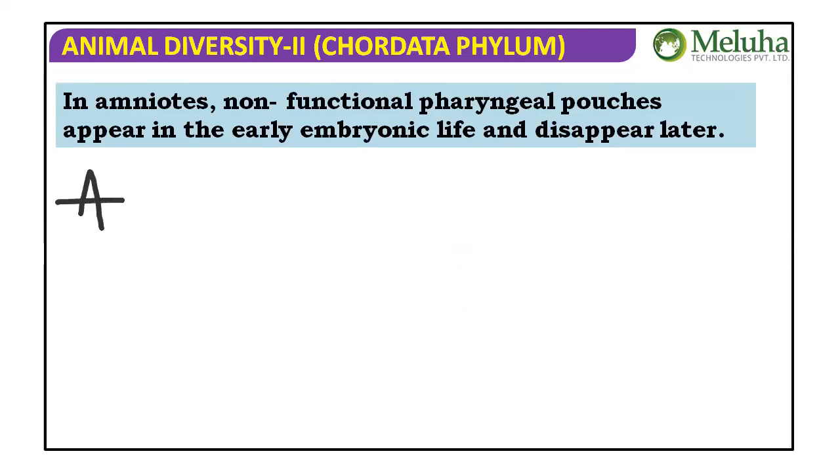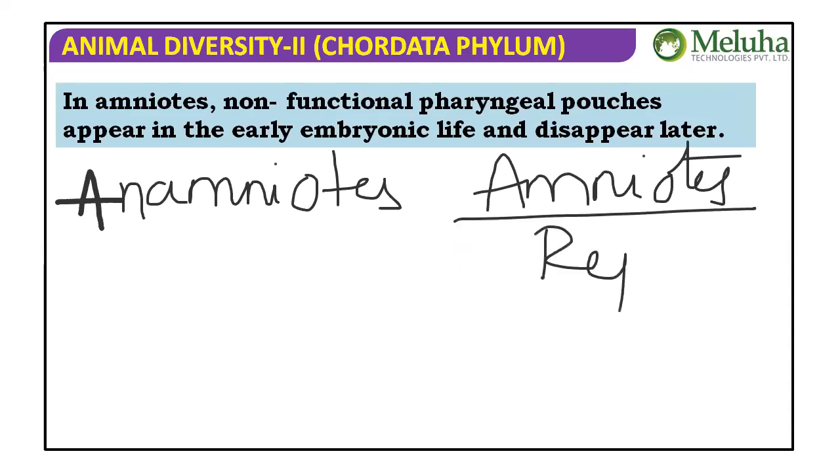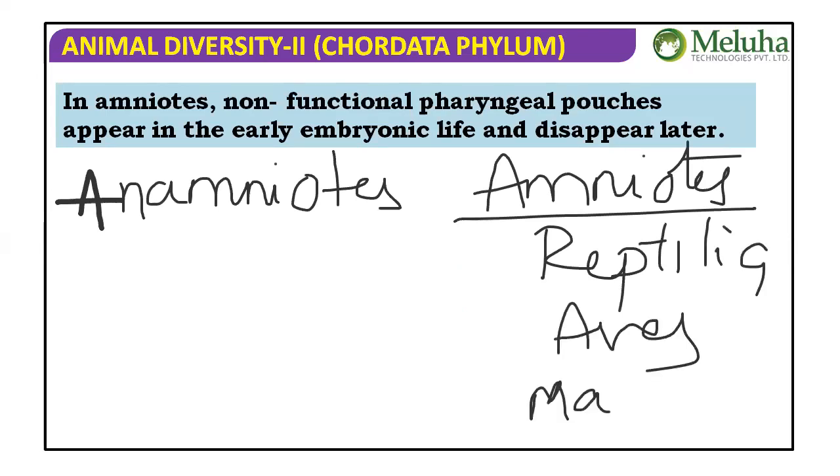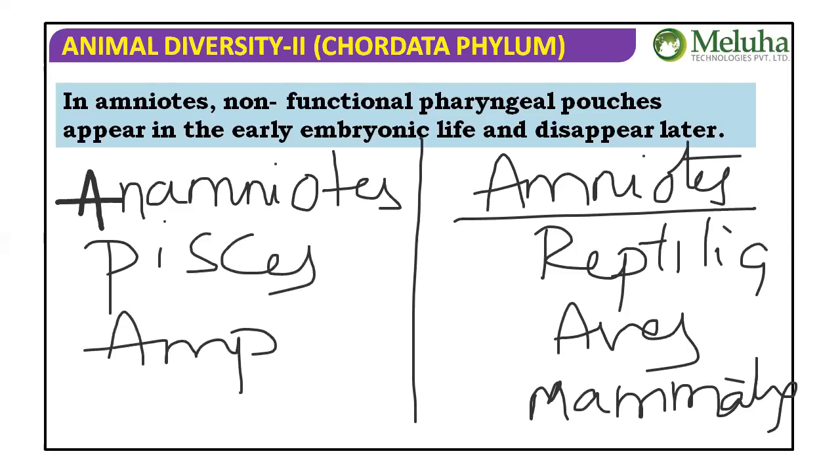Now it's time to discuss who are called anamniotes and who are called amniotes. Based on the extra-embryonic membrane amnion, reptilia, aves, and mammals are said to be amniotes. Don't get confused; these things will be repeated again and again when we go to the individual general characters. Fishes and amphibians are called anamniotes, that is, pisces and amphibia. Now you can understand the upper line: in amniotes, non-functional pharyngeal pouches appear.